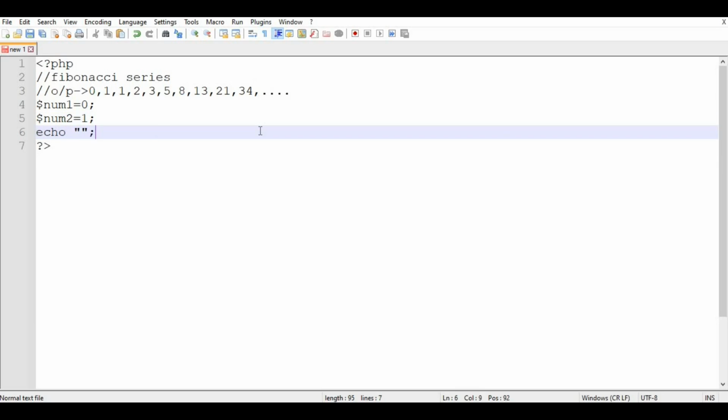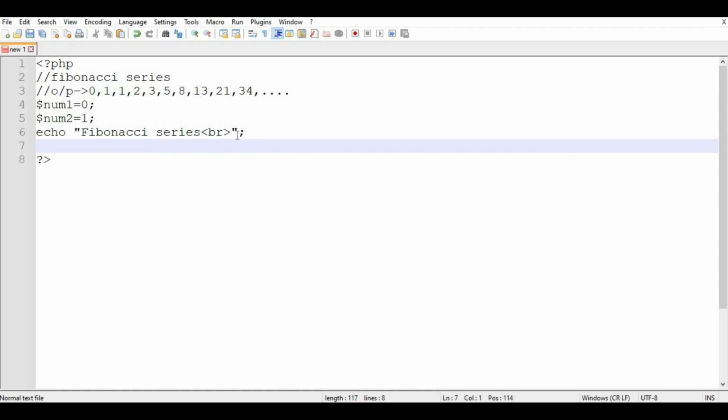Use the echo statement to print any text or statement. At the last I will put the br tag, so whatever the echo statement comes next will go to the next line. You have to save this file.